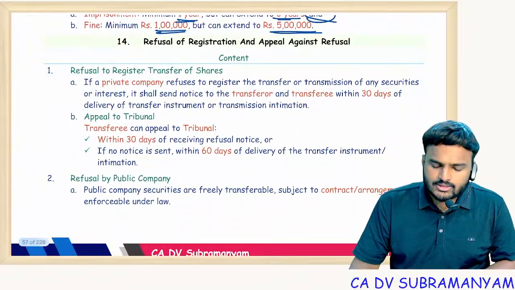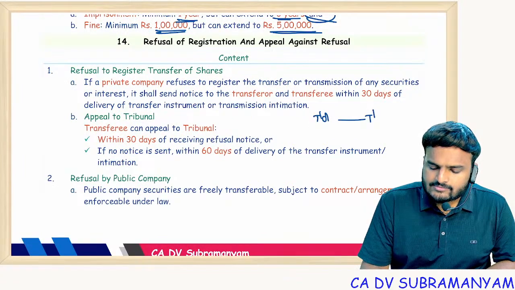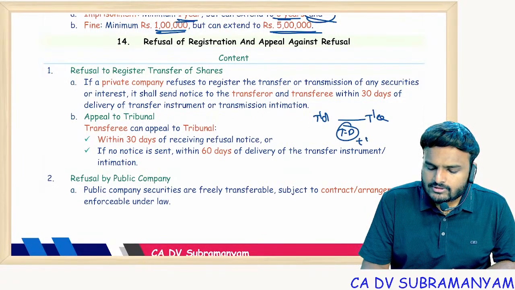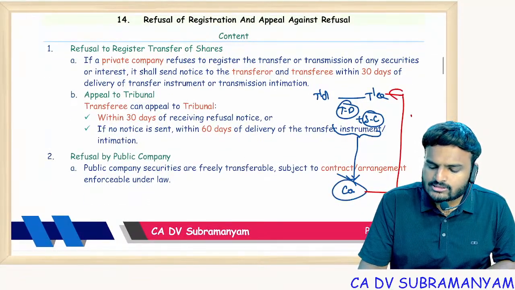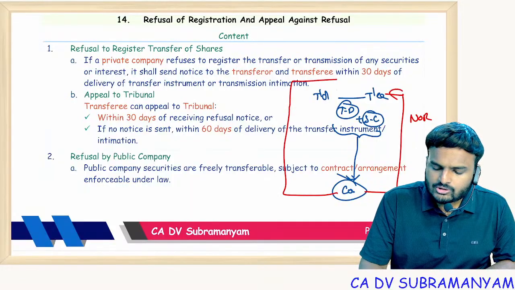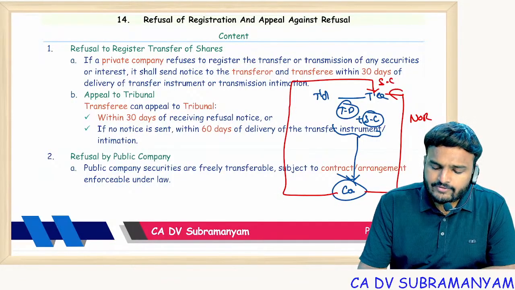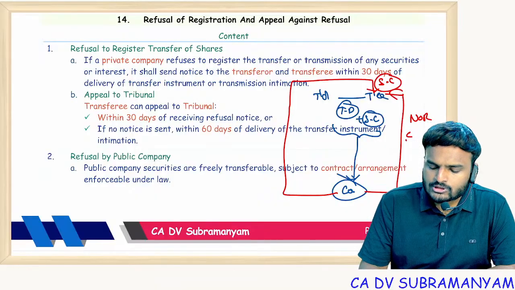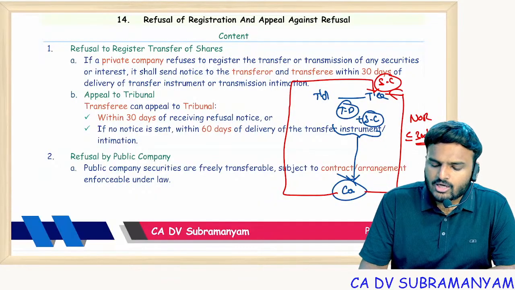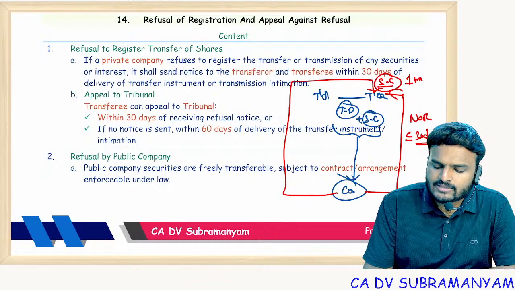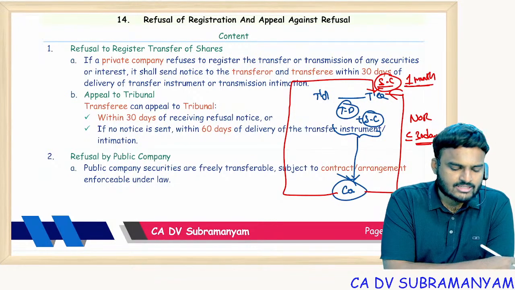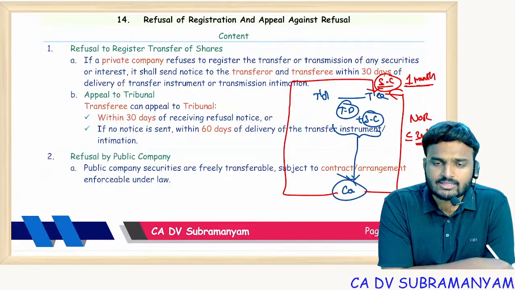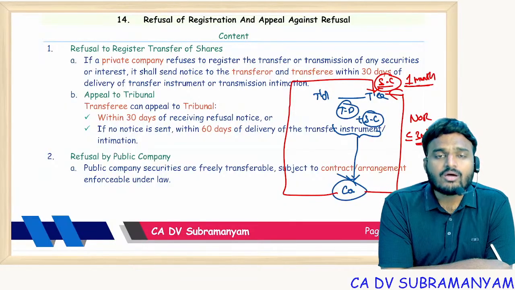Next one. Yes, the transferor and transferee both executed the transfer deed. Along with the transfer deed, the share certificate and all these documents were submitted to the company. Now the company has two options: either send a notice of refusal, or send a share certificate in the name of the transferee. Notice of refusal should be sent within 30 days of receipt of documents, or the share certificate should be issued within 1 month of receipt of the documents. Same time limits only, but don't interchange them like 1 month equals 30 days. Don't write like that.